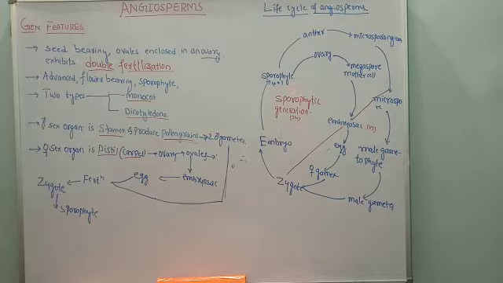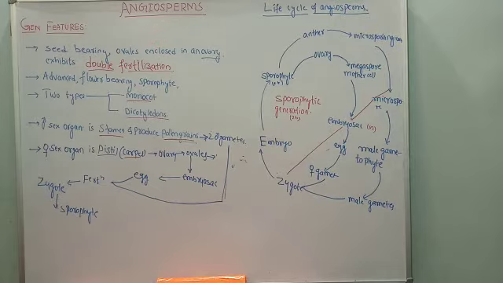Yes, we will talk on general features of angiosperms. What are angiosperms? They are very advanced type of plants. If you consider their organization, reproduction, occurrence, habitat, in every aspect they are advanced. Then what exactly is the meaning of angiosperms?